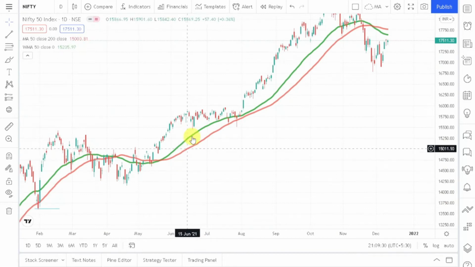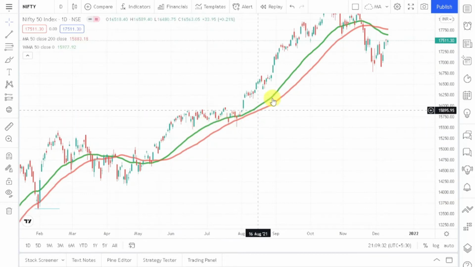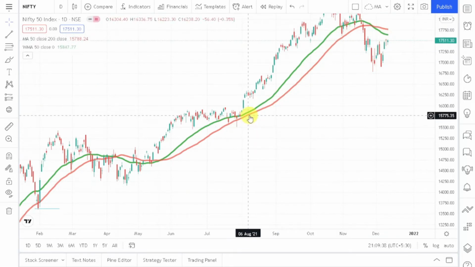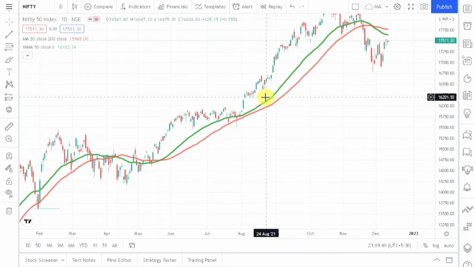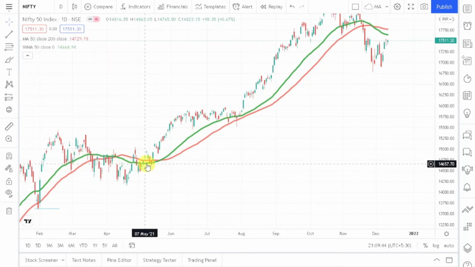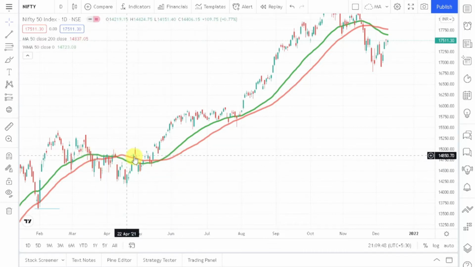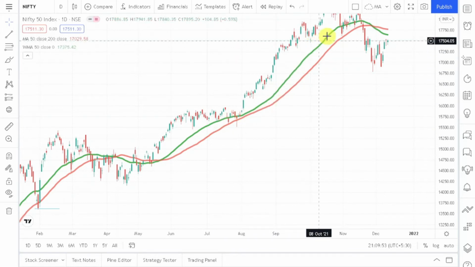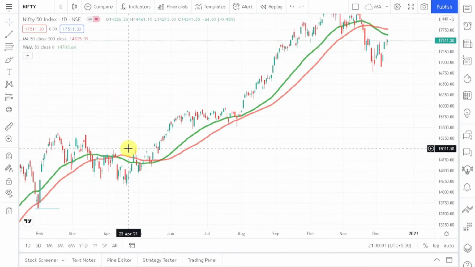So you can see that this weighted moving average is able to give me signals much faster than the simple moving average. Why? Because the weightage to the most recent data is higher. That's why the simple moving average is lagging more than the weighted moving average. So this is one example, where you can see how this is performing well sometimes, and sometimes giving false signals. So you can use weighted moving average as well if you want quicker signals.